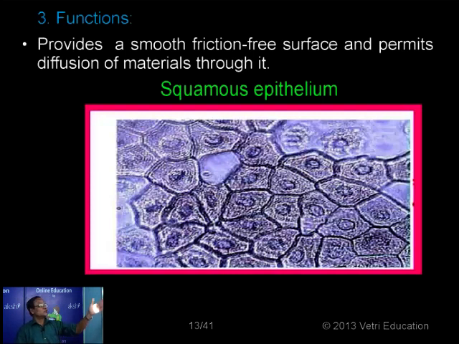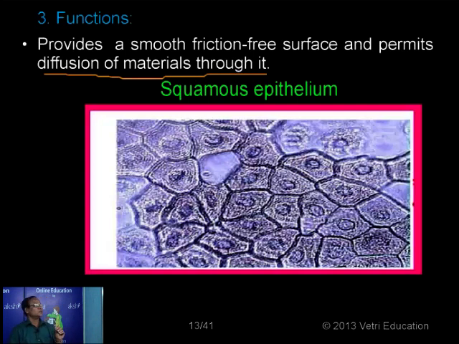So it provides a smooth, friction-free surface. For example, in the buccal cavity such a layer is present, and also in the alveolus. So they provide a friction-free surface that is smooth in nature. And also I mentioned already the function, diffusion of materials through it.